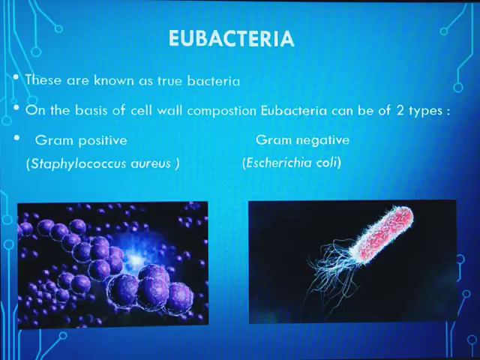Whereas the gram-negative cell wall does not show similar components to the gram-positive cell wall. It does not retain the crystal violet complex, and hence, due to the safranin stain used in the process, it shows a pink color. It is easy to differentiate the gram-positive and gram-negative cell walls on the basis of color.